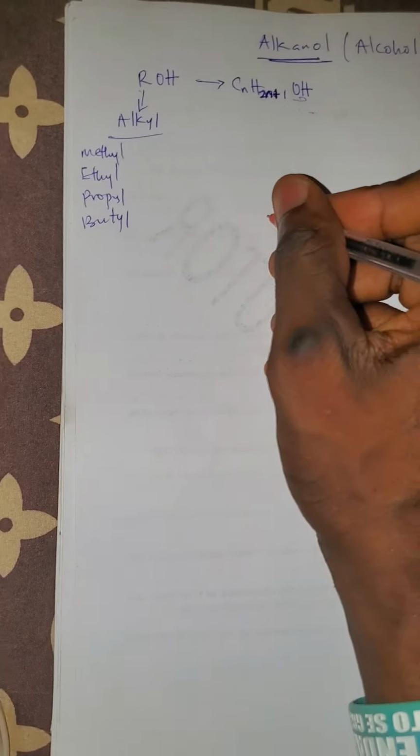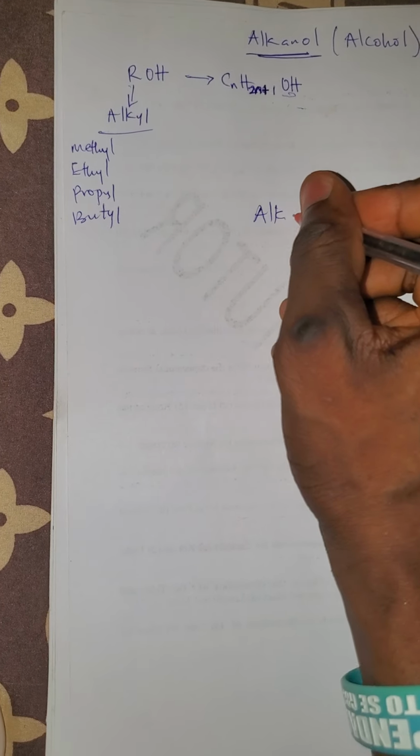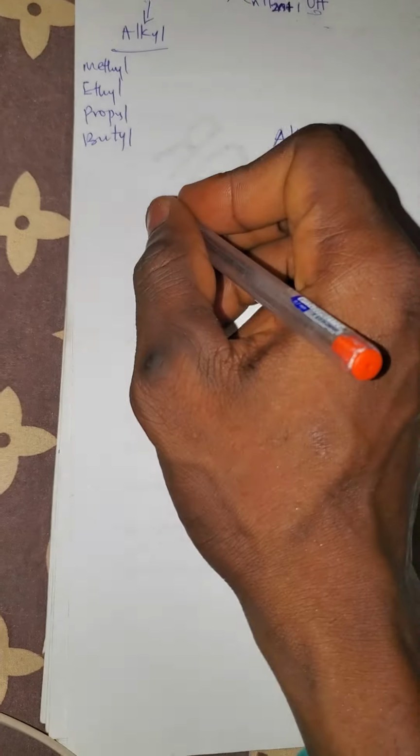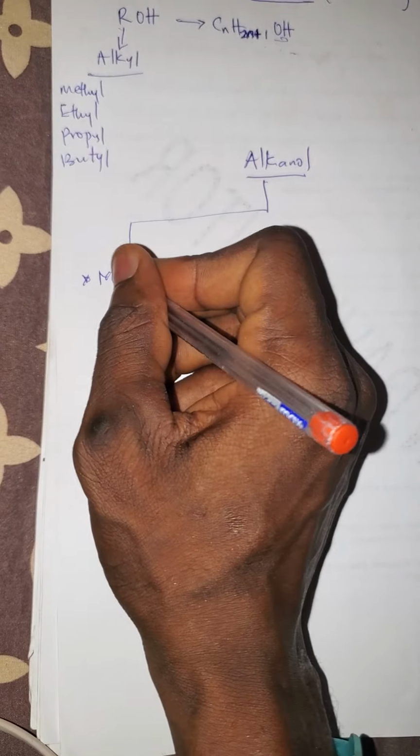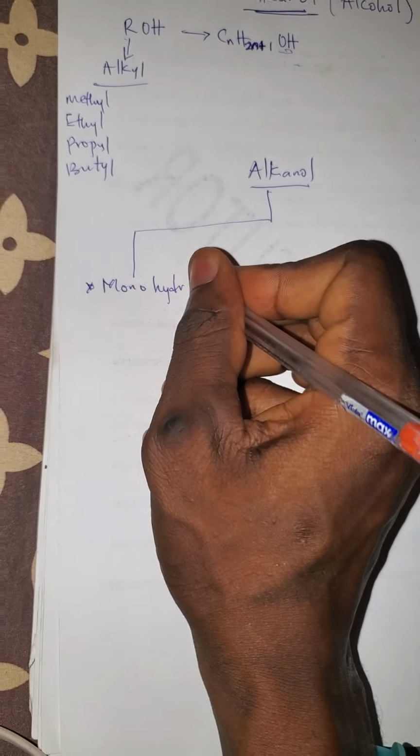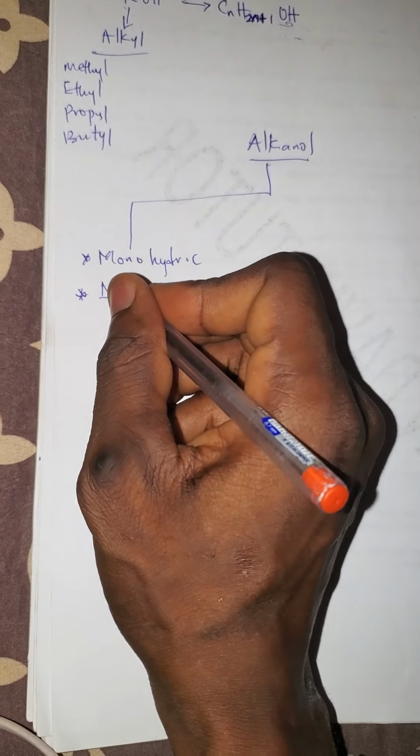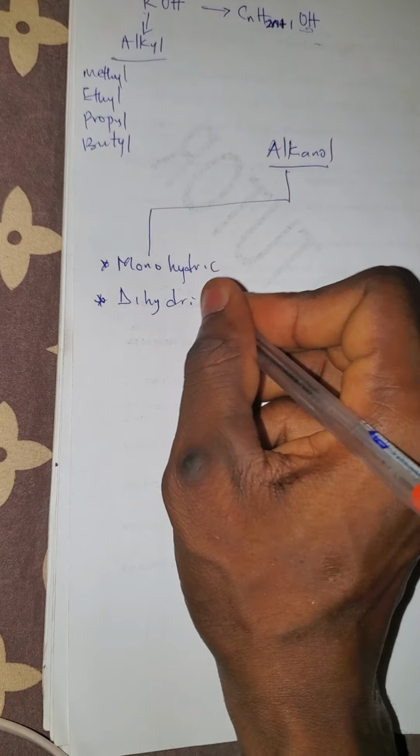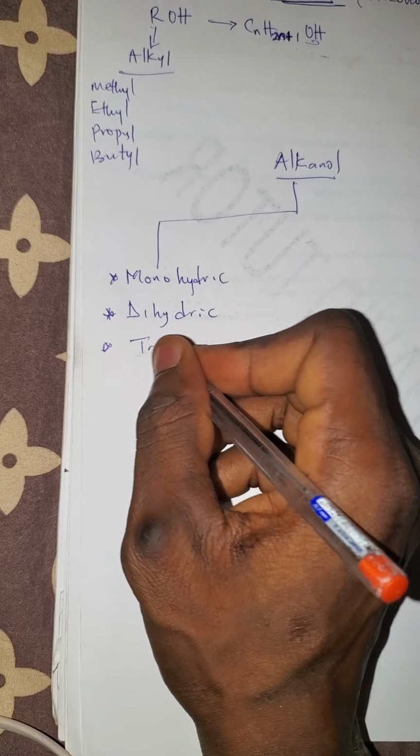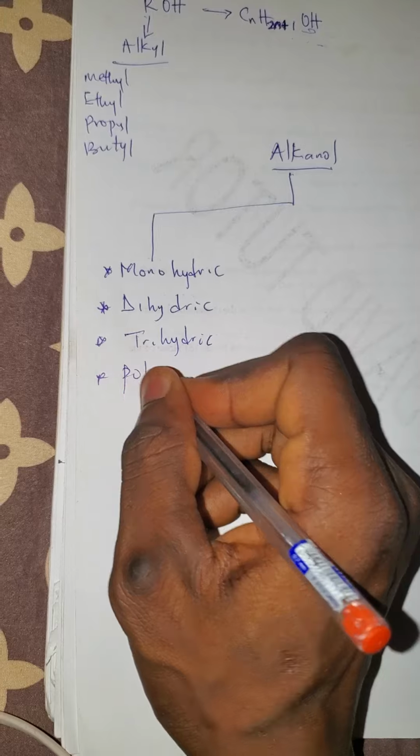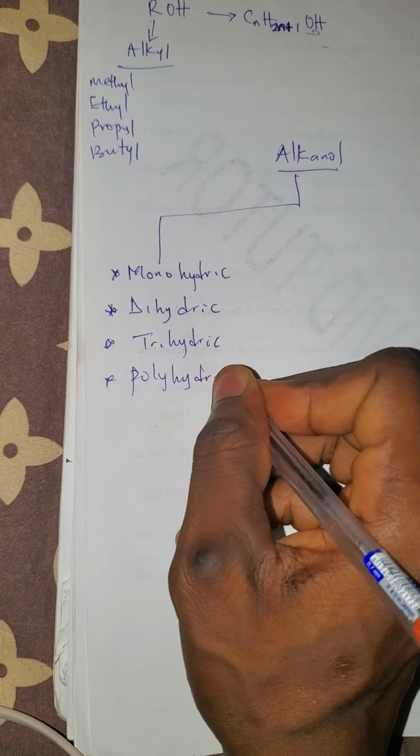Now, what is the classification of alkanols? Alkanols can be divided into, we have the first one to be monohydric alcohol. Number 2, we have dihydric alcohol. Number 3, we have trihydric alcohol. And we have polyhydric alcohol.